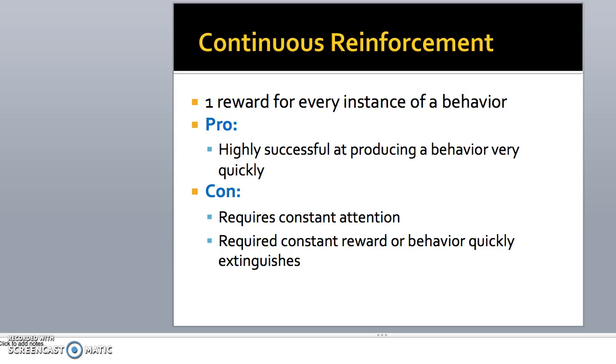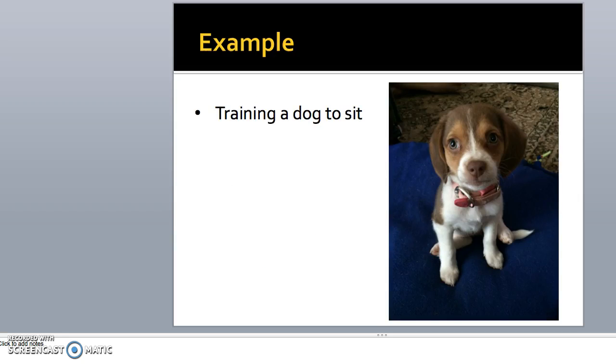Continuous reinforcement is one reward for every instance of a behavior. One of the pros is that it's highly successful at producing a behavior very quickly. One of the cons is that it requires constant attention and constant reward, or the behavior quickly extinguishes. An example is training a dog to sit.